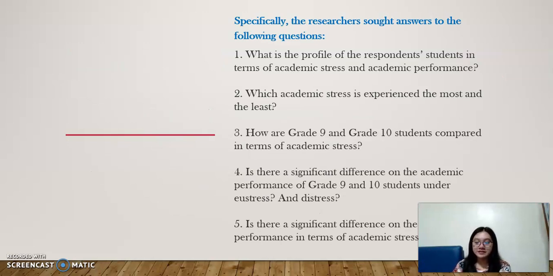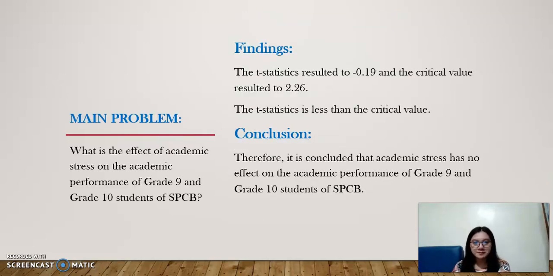Here we have 5 specific questions. Number 1, what is the profile of the respondent students in terms of academic stress and academic performance? Number 2, which academic stress is experienced the most and the least? Number 3, how are grade 9 and grade 10 students compared in terms of academic stress? Number 4, is there a significant difference in the academic performance of grade 9 and grade 10 students under eustress and under distress? Number 5, is there a significant difference in the academic performance in terms of academic stress?